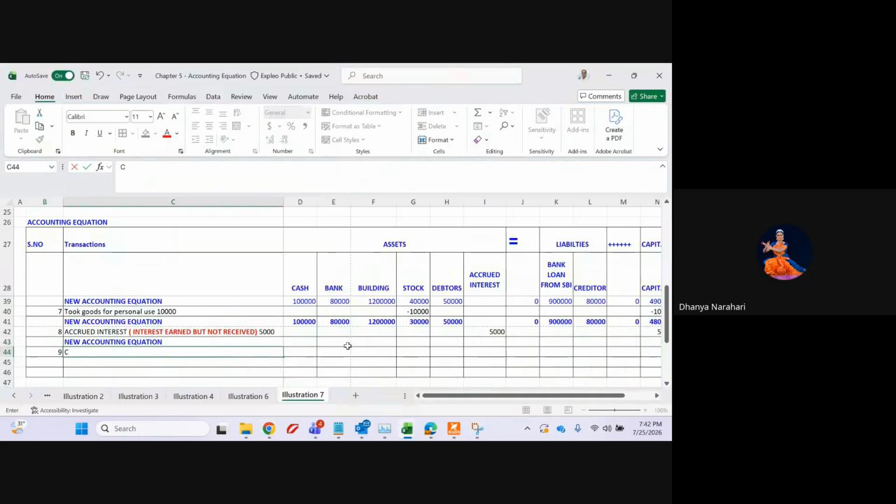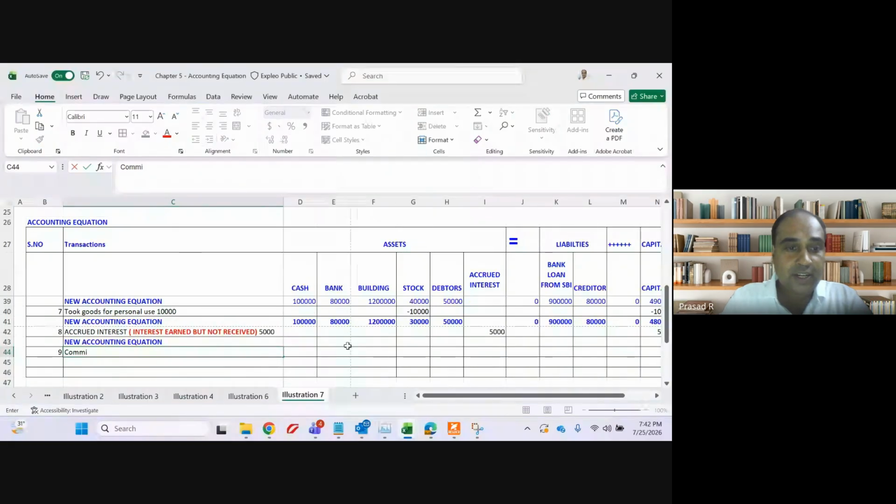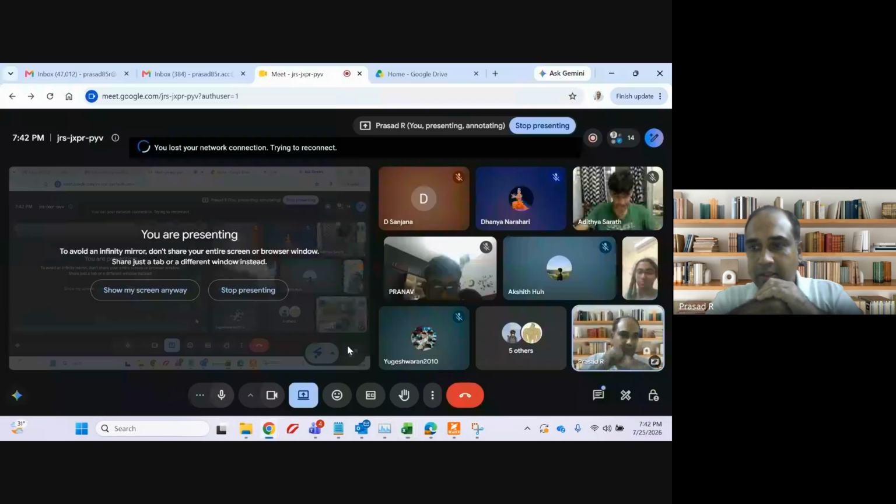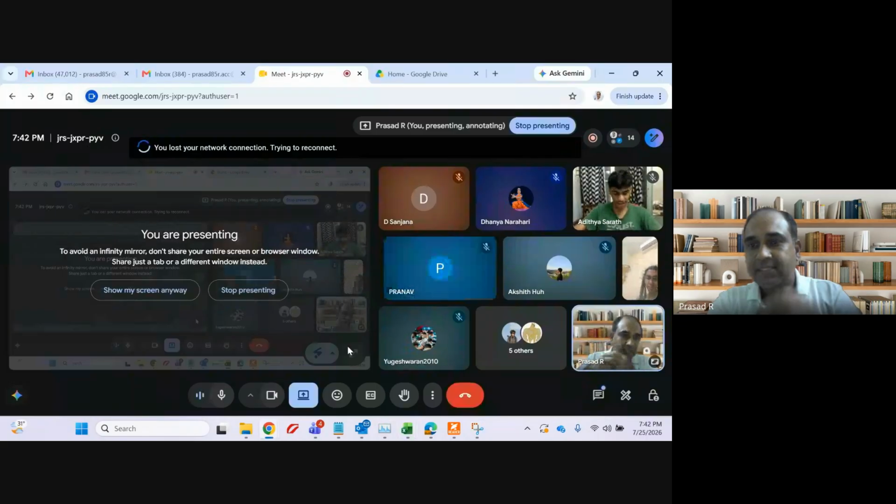No, sir. This is also another important transaction. Commission received in advance, rupees 20,000. It has not come before. It is opposite. I gave an example of tuition fee I collected in advance. I have not given the service, but I collected tuition fee in advance.